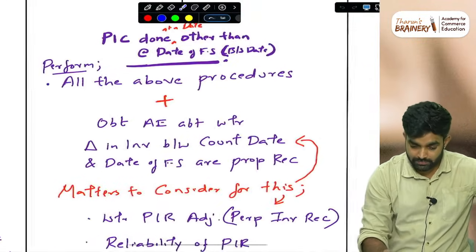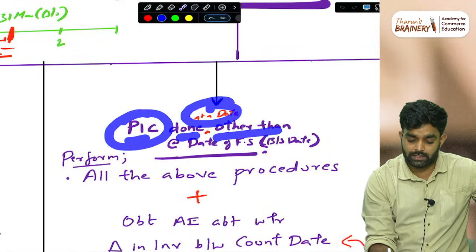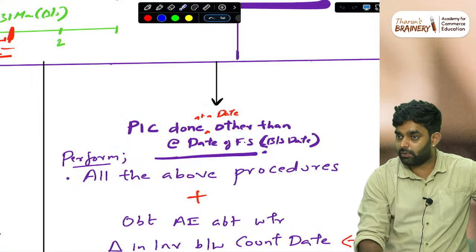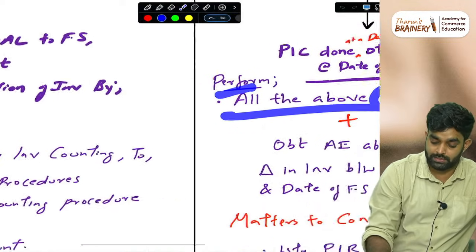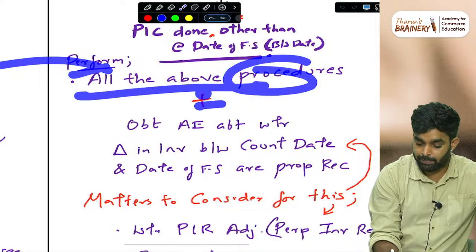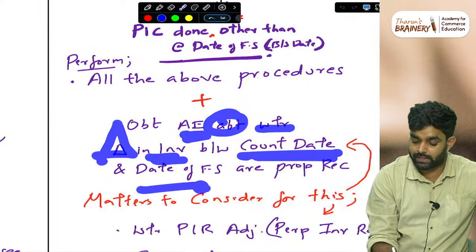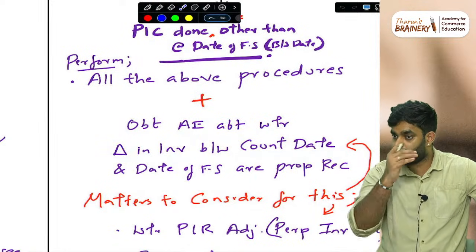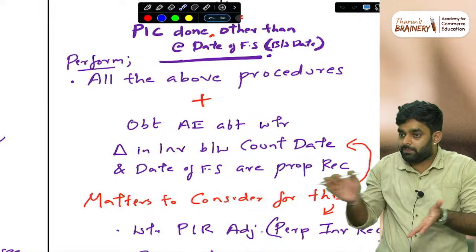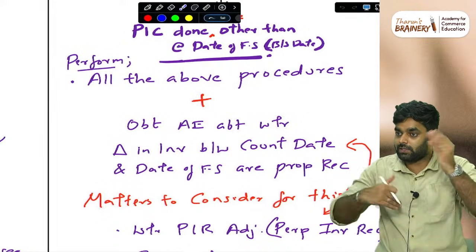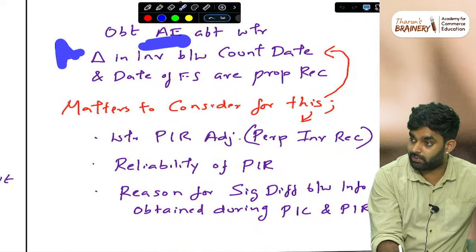Don't miss. Then second case: physical inventory counting done at a date other than the date of the financial statements. Perform all the above procedures, plus obtain audit evidence about whether changes in the inventory between the count date and the date of financial statements are properly recorded. Imagine they counted on 28th March, and the actual date is 31st March. So those 3 days of purchase, sale and stock adjustment should be properly done. Just check that, and we need to get audit evidence on that.